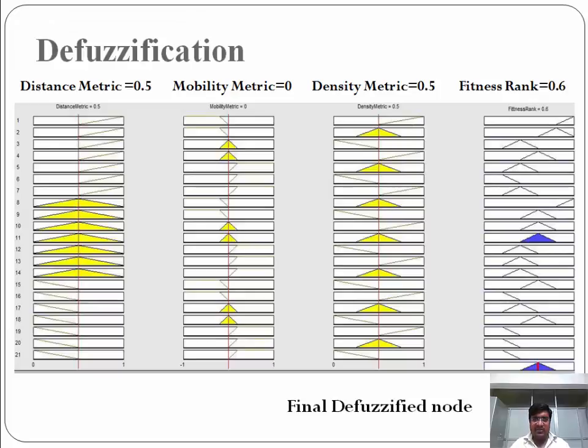Defuzzification is the process of converting the fuzzified values to crisp values, because all algorithms for vehicles will work on crisp logic. All the rows in every column correspond to one if-then rule, and the combined effect of all the rules is taken here, which shows the defuzzified value of the node, which is 0.6.